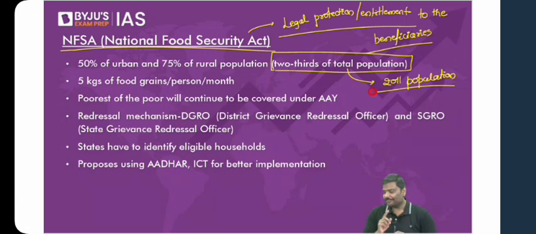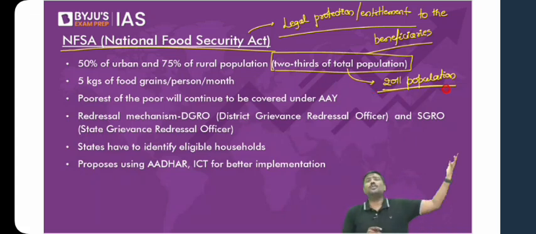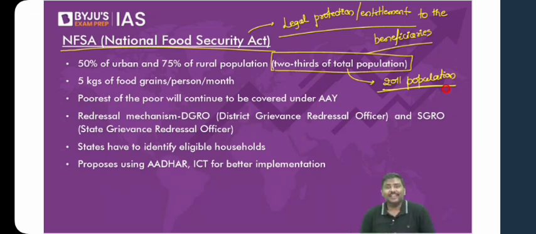I'll repeat the statement here. Think of it. You are in 2023. You are using the population data from 2011. Here itself, can you find a problem with this system? That is, the coverage. Coverage means how many people are covered under NFSA. There's a problem with this. Of course, yes, because you're using very old data of the 2011 population. You are in 2023. Don't you think the population would have changed?